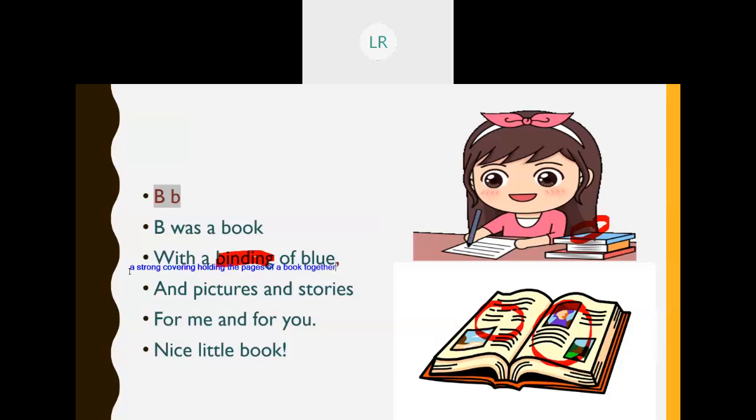Together. Okay, children, have you noted down the meaning? Yes. Shall we move to the next one? With the help of the book, what can we do? We can read stories and we can see so many big pictures, no?